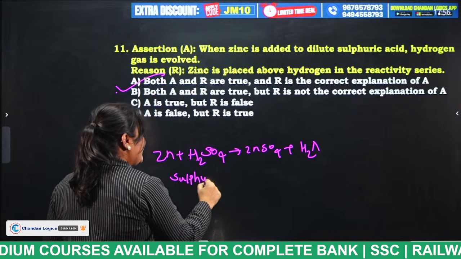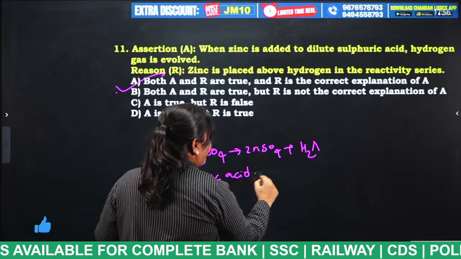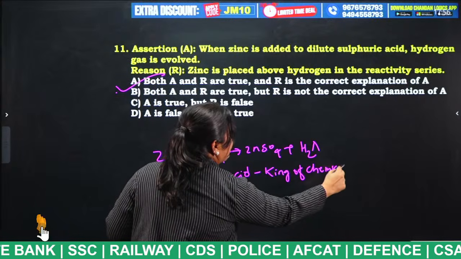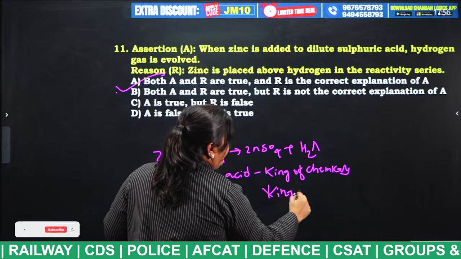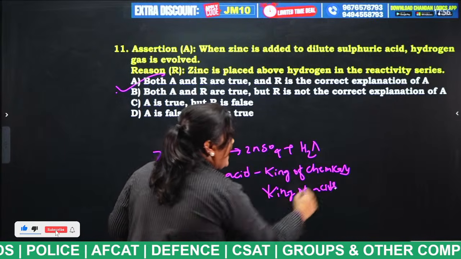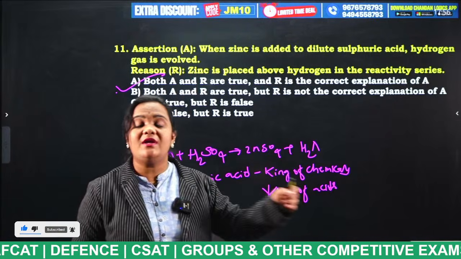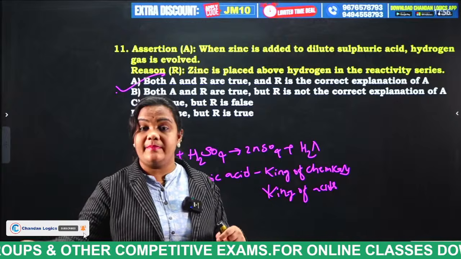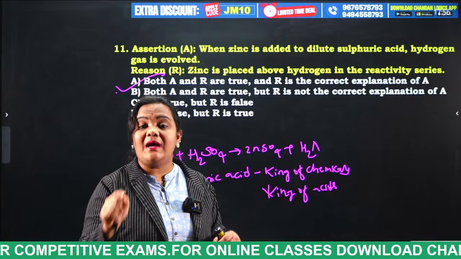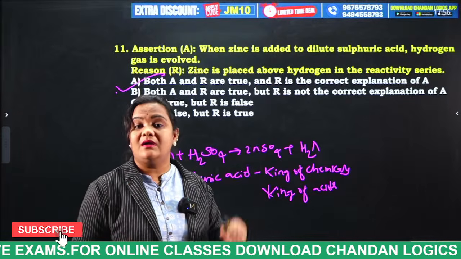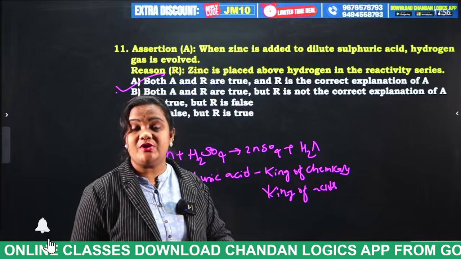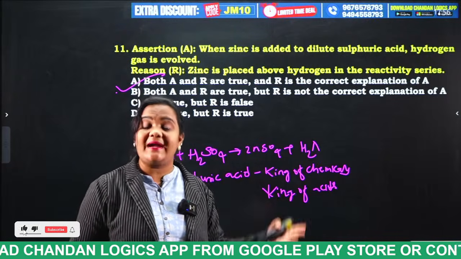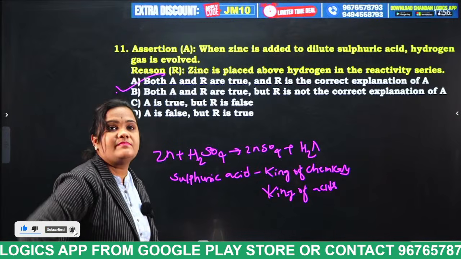Sulfuric acid is nothing but the king of acids. It is the king of chemicals, the king of acids. I have discussed this many times. King of acid, sulfuric acid; queen of acid, nitric acid; king of base, sodium hydroxide; king of elements, carbon. Which element is the basis for the introduction of organic chemistry, students? Carbon. Hydrocarbons consist of alkanes, alkenes, alkynes. Clear? Yes. Next.